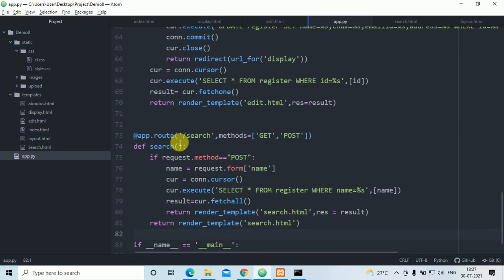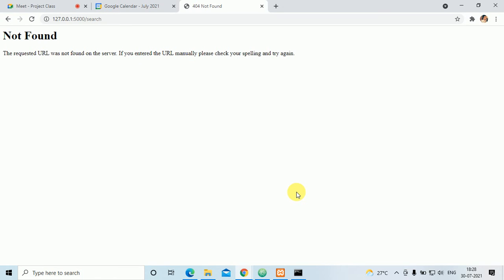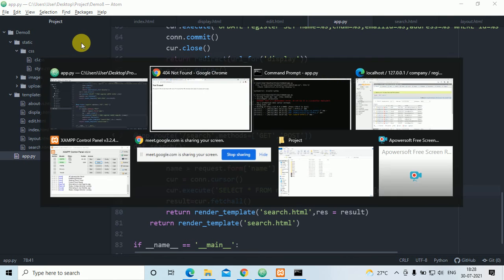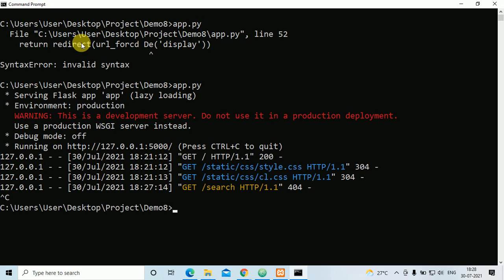Sometimes the spelling also gets confusing. /search is done, def search I have created, return render_template search.html I have done. So why is it showing error? The requested URL not found. Why? Okay, just a second.